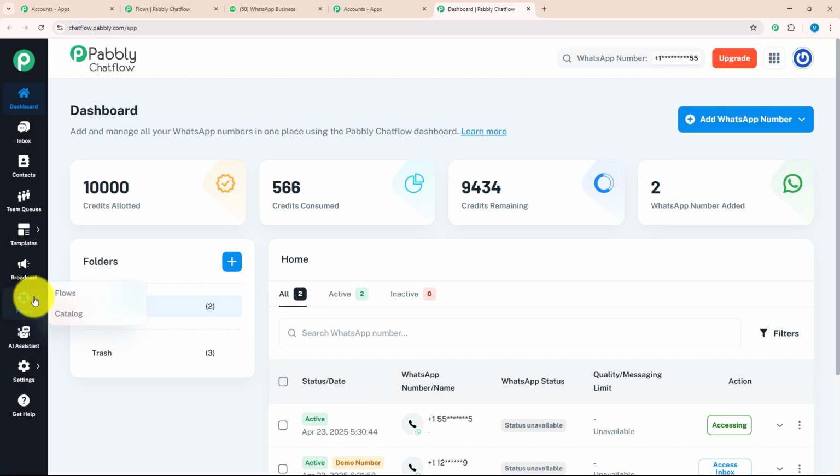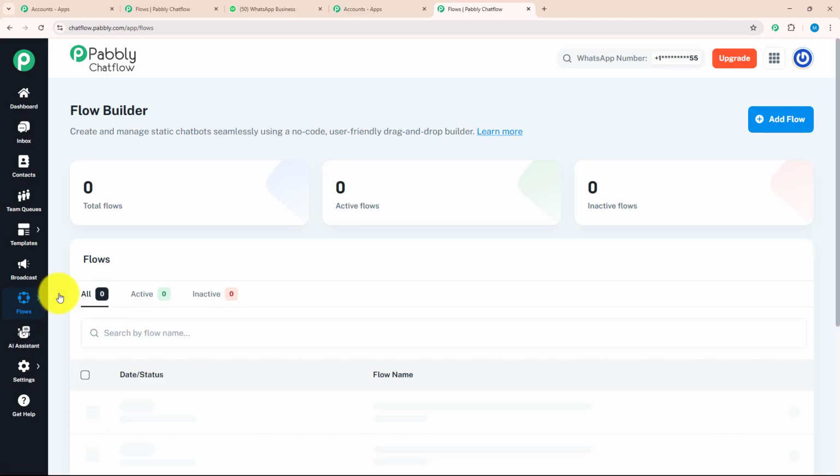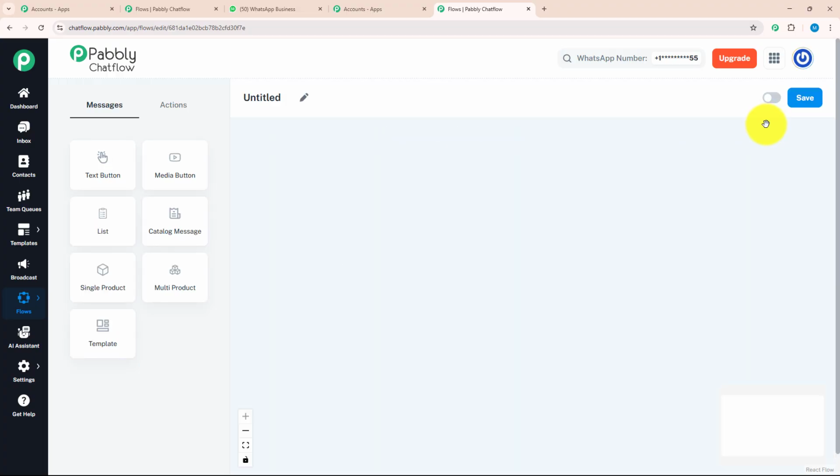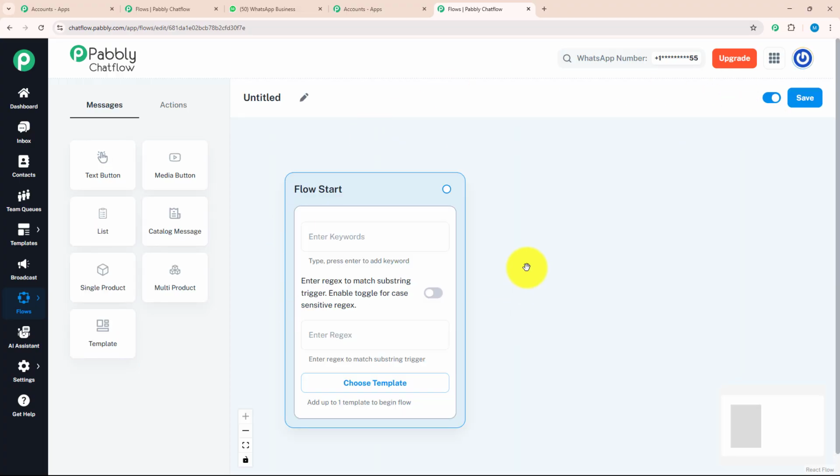For that, I will click on Flow and we will be redirected to the Flow Builder page. Here, to build a new flow, you have to click on the Add Flow button. After clicking on the Add Flow button, you will land on this page. Here you can see a window is opened named Flow Start. Inside this window, there are three options: keywords, regex, and choose template. Let's see each feature individually.